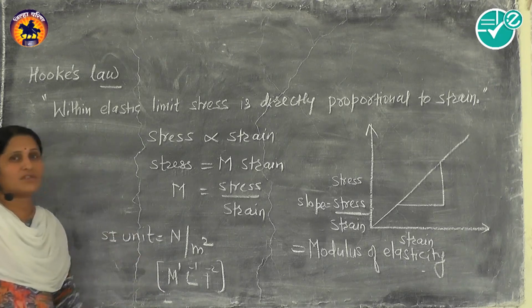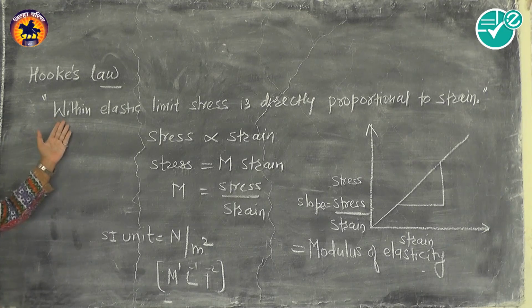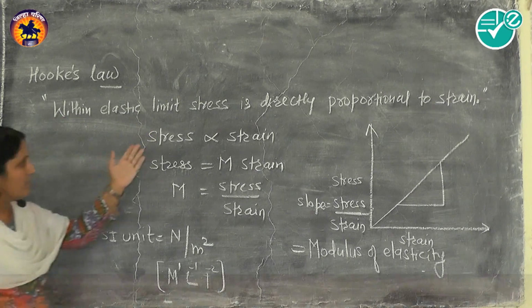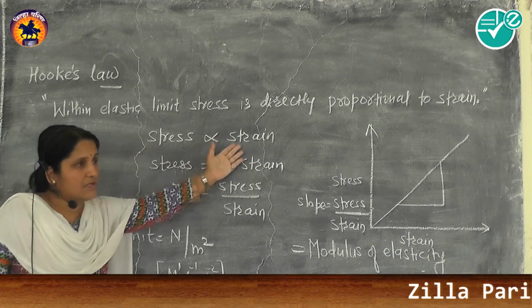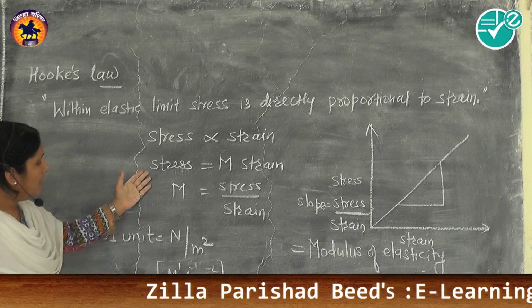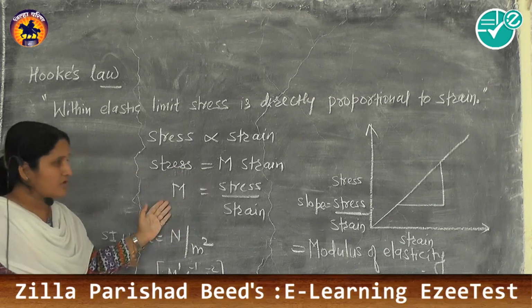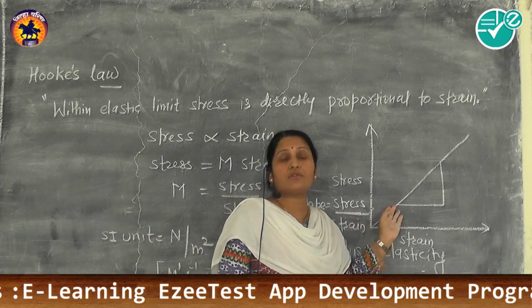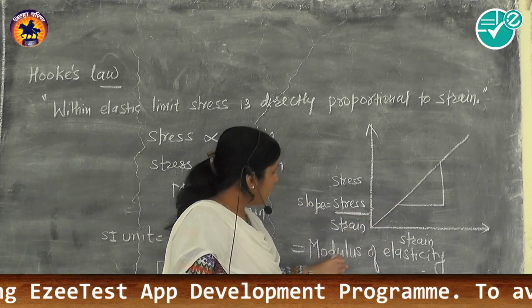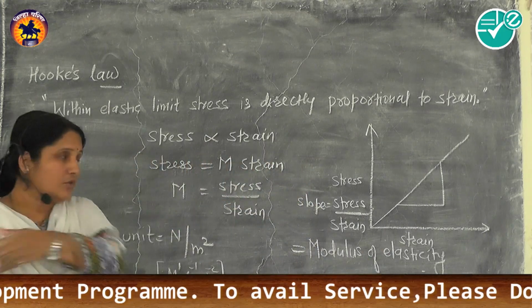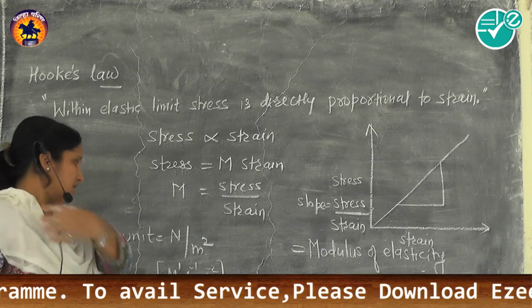So this is all about Hooke's law. Robert Hooke stated one law of elasticity: within the elastic limit, stress is directly proportional to strain. It means if this is increased, this also increases; if this is decreased, this also decreases. And the ratio of these two is the modulus of elasticity. If we plot the graph, it is a straight line passing through the origin whose slope is constant, and that slope is again called the modulus of elasticity. So this is all about modulus of elasticity.